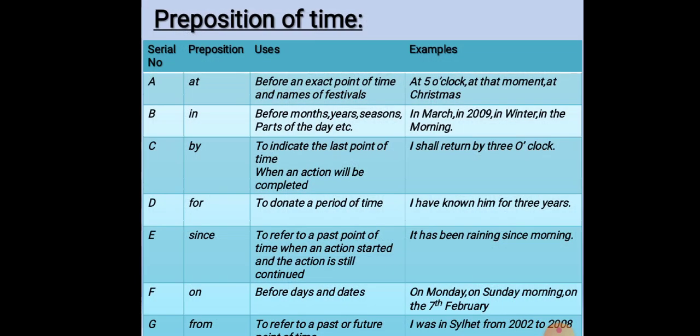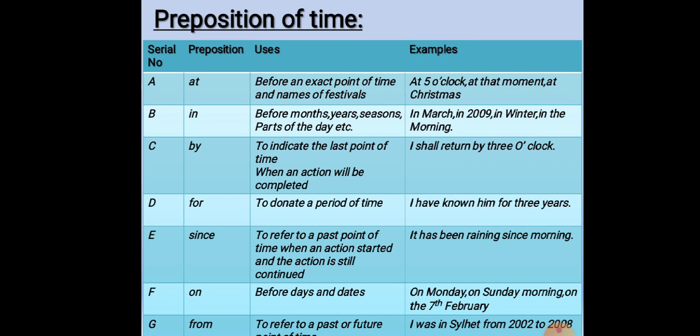Now I will describe the preposition of time. At is used before an exact point of time and names of festivals. Examples, at 5 o'clock, at the moment, at Christmas. In is used before months, years, seasons, parts of the day, etc. Examples, in March, in 2009, in winter, in the morning.